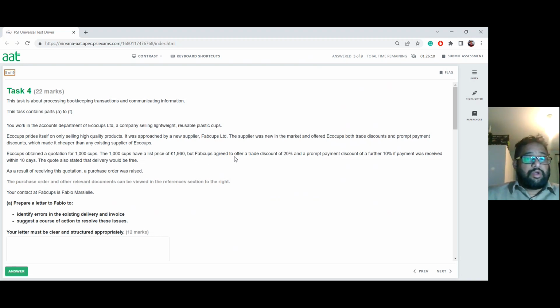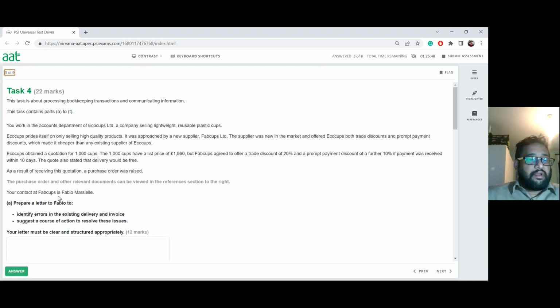Fab Cups agreed to offer a trade discount of 20% and a prompt payment discount of a further 10% if payment is received within 10 days. The quote also stated the delivery would be free. As a result of receiving this quotation, the purchase order was raised. The purchase order and relevant documents can be viewed in the relevant sections to the right.